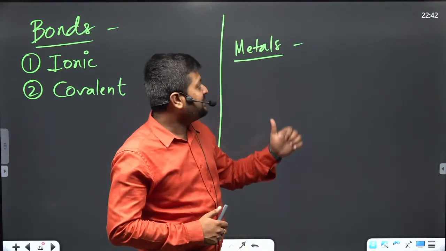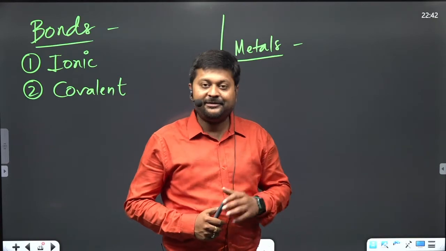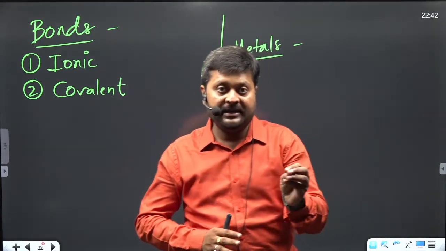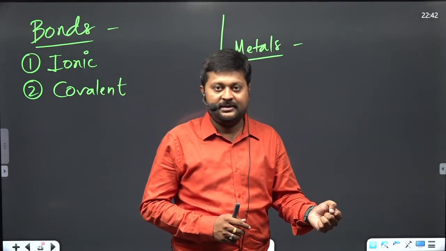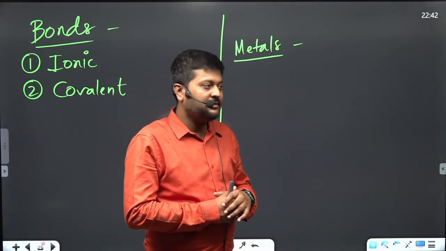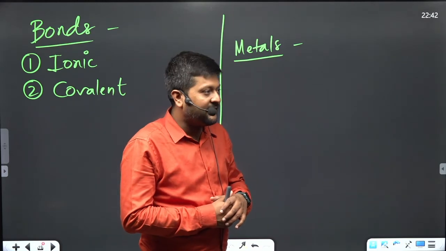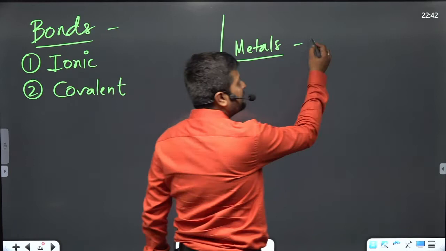I was saying, what are metals? In chemistry, metals are elements which have the tendency or ability to lose electrons. So, can you guys give me an example of a metal? Iron. Iron, very good.